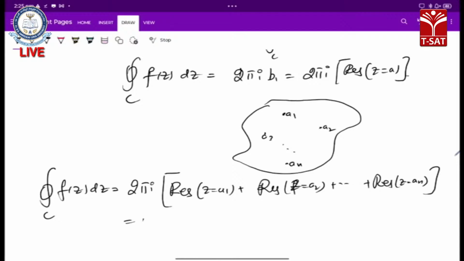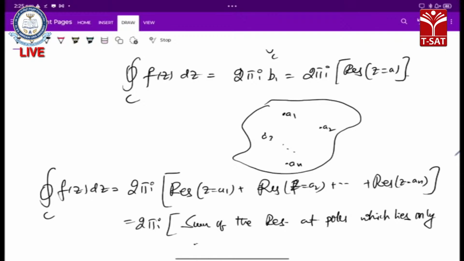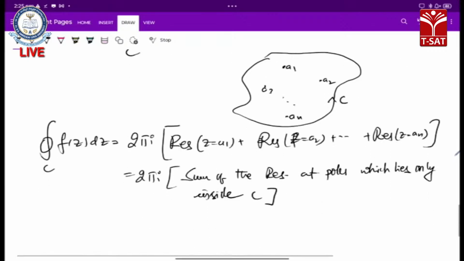This is 2 pi i into the sum of the residues at poles which lie only inside C. This theorem is named the residue theorem.